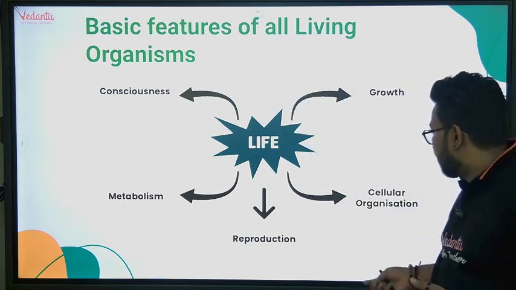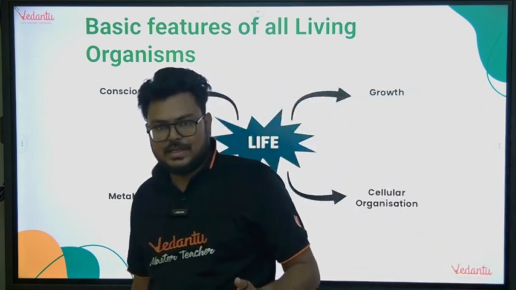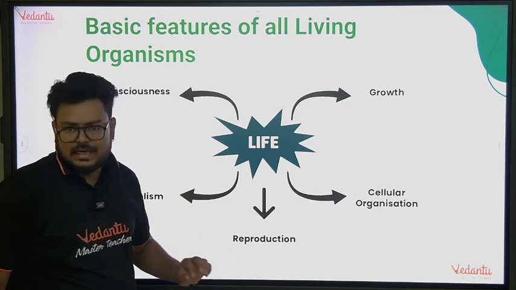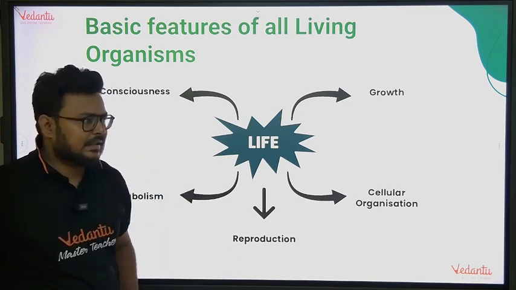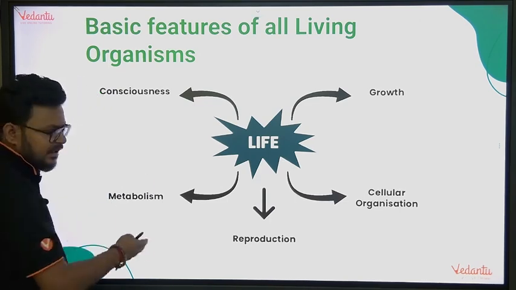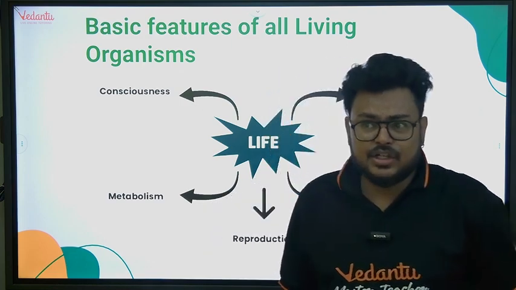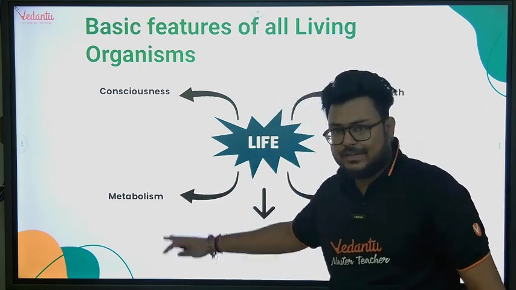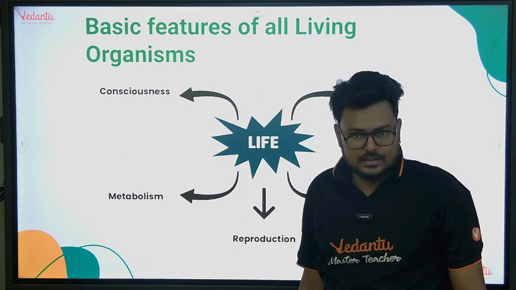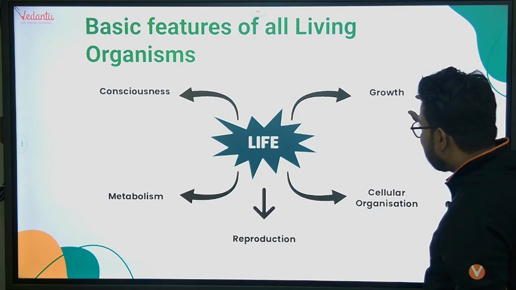If we talk about reproduction, we used to say that it is shown by majorly living organisms, correct, fine. But there are certain organisms which are asexual and sexual. I'll give examples later on. Metabolism is a characteristic feature of a living organism. Metabolism means reactions of the cell. It is not shown by everyone. If we talk about consciousness, it is also a characteristic of living organisms. Non-living organisms do not show consciousness. Let's start one by one.